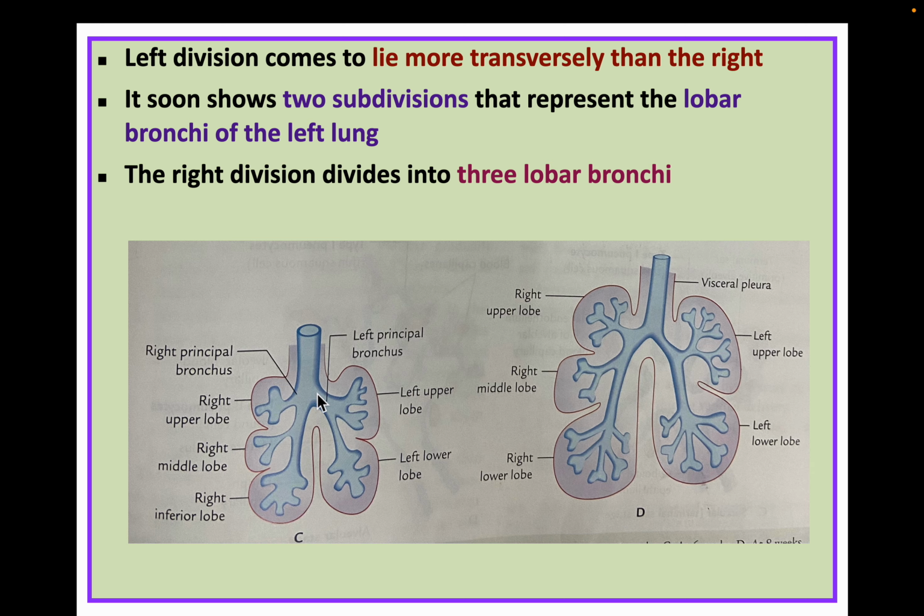So you can see this left bronchus, which is more in line with the plane of the trachea. Then the right division divides into three lobar bronchi, you can see. Further subdivision happens after the tracheal end, because the initial segment is going to form the trachea and the bifurcated end is going to form the principal bronchi.